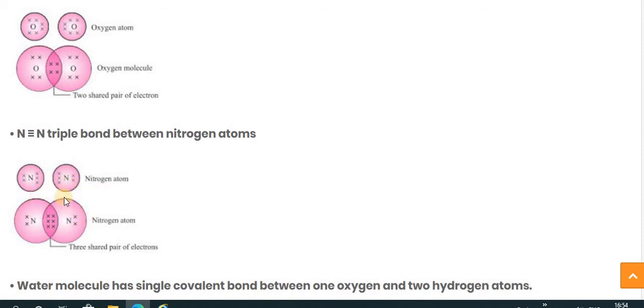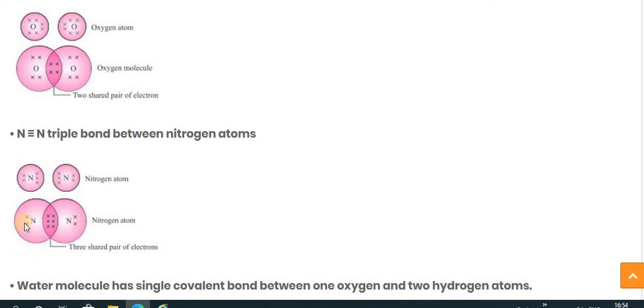So in the first orbit 2 electrons are occupied, and in the second orbit, the valence orbit, there are a total of 5 electrons. To get the noble gas configuration, it requires 3 more electrons.